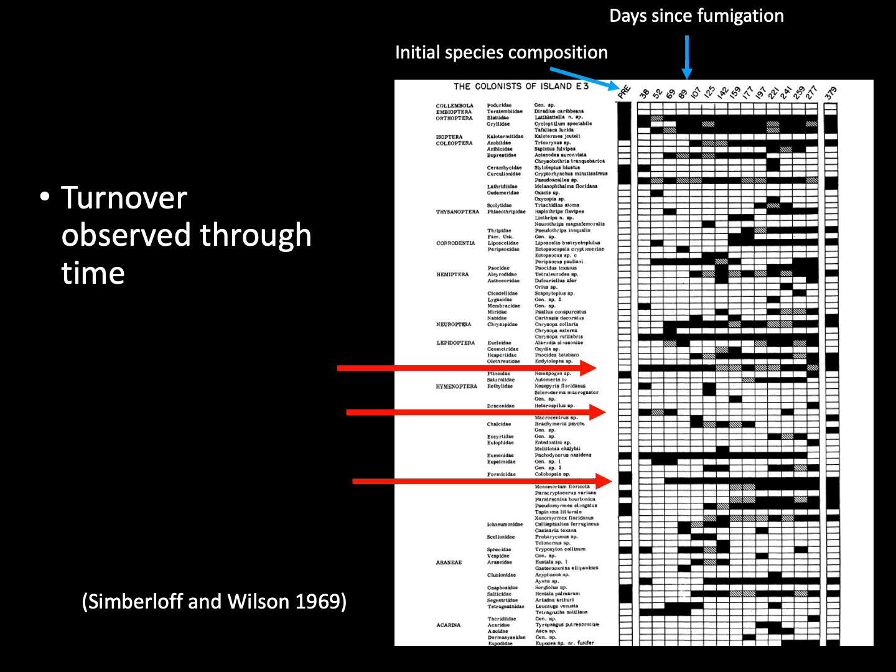Finally, this ant species occurred on the island before fumigation, colonized the island after 2 months, and then didn't go extinct on the island for the rest of the year. So this nicely illustrates island biogeography theory's prediction that island communities should be dynamic, with species colonizations and extinctions occurring the whole time.